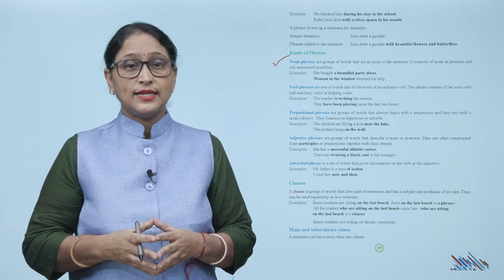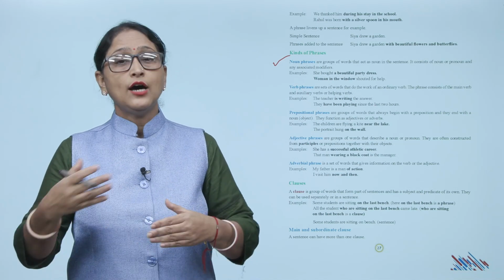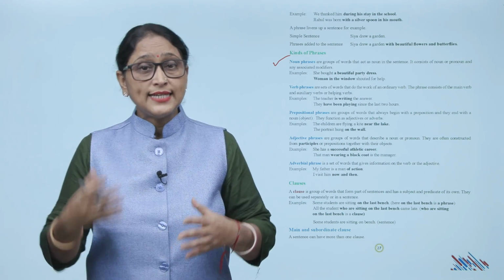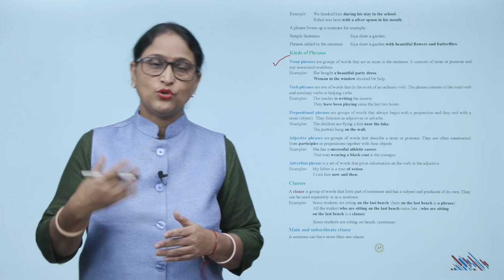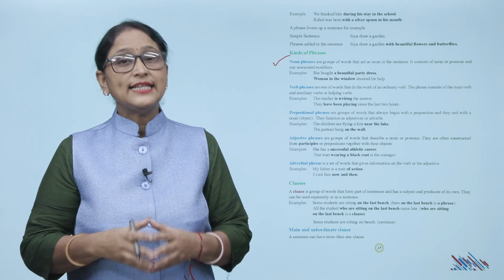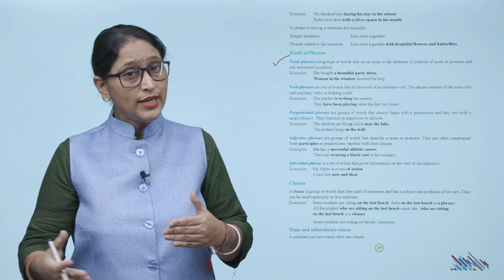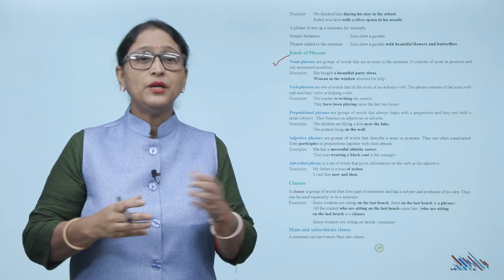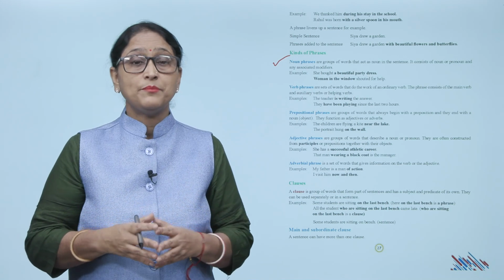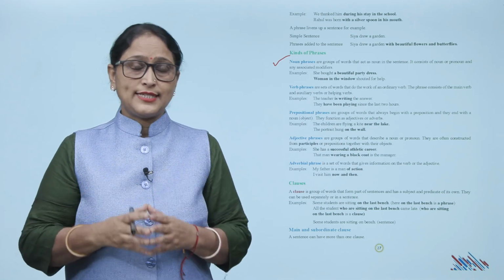Now, adverbial phrase is a set of words that gives information on the verb or the adjective. जो verb और adjective की information देता है वो क्या है आपका adverbial phrase. Example, my father is a man of action. I visit him now and then. तो आपके now and then क्या है, ये adverbial phrase है.